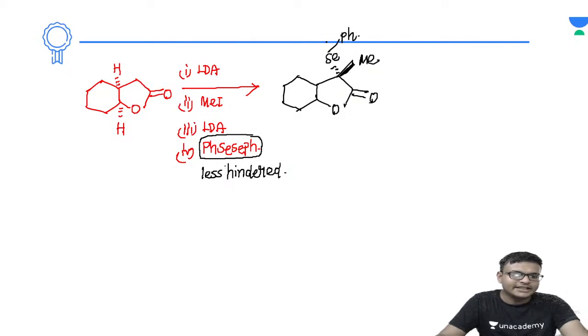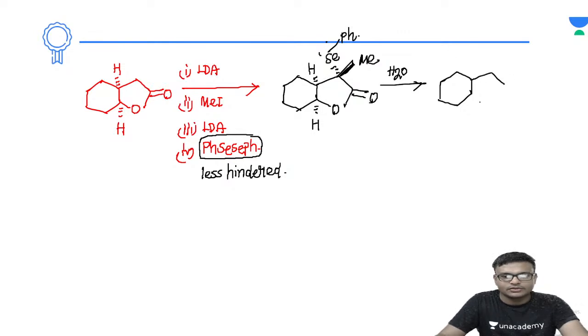Now after this H2O2 oxidation, see what happens. This one is the hydrogen and this one is also the hydrogen. So after the H2O2 oxidation, this will abstract the adjacent proton. Let's do the mechanism. Selenium, here is a phenyl group.